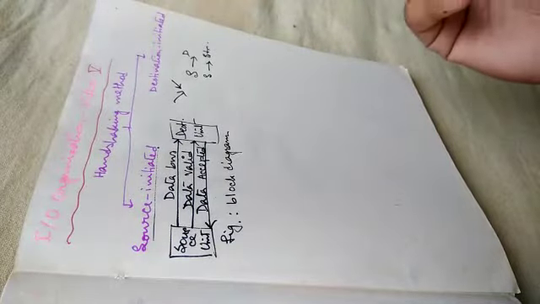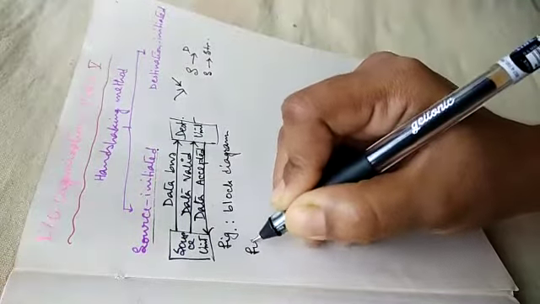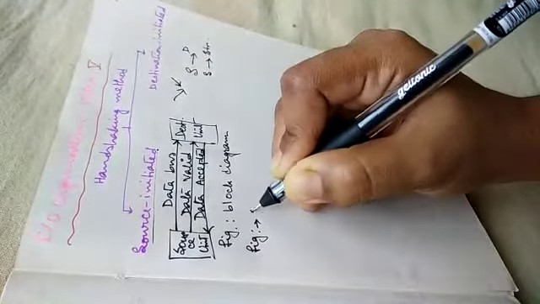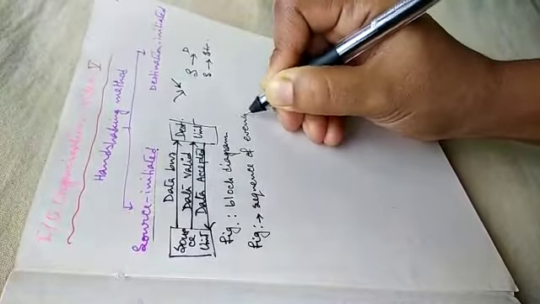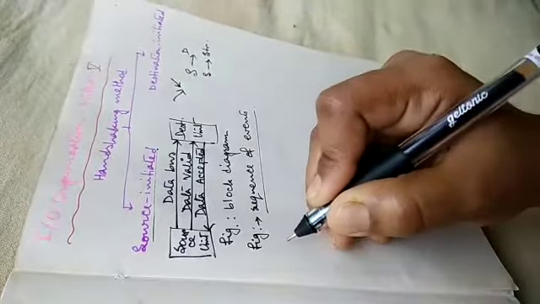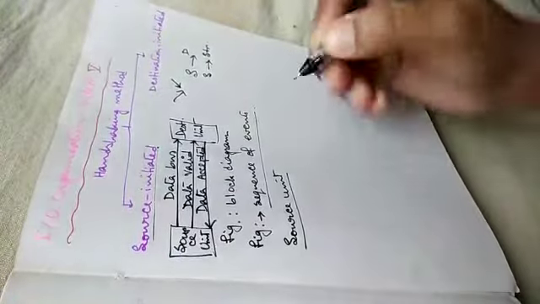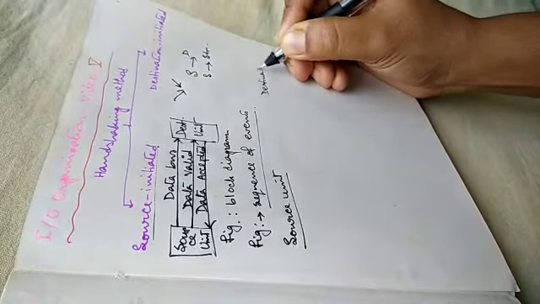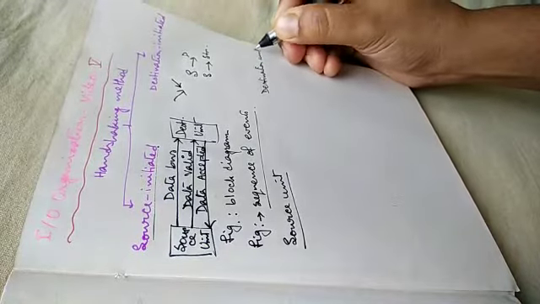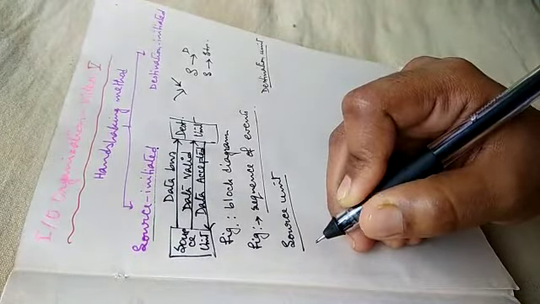Now we'll see the sequence of events. This is another kind of diagram. This is source unit. This is destination unit. First of all, source unit places data on data bus.